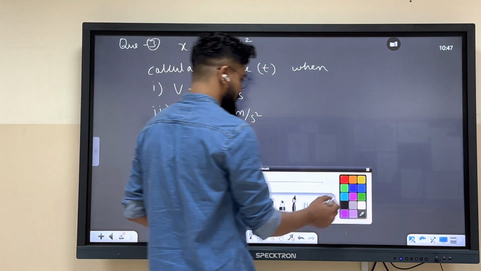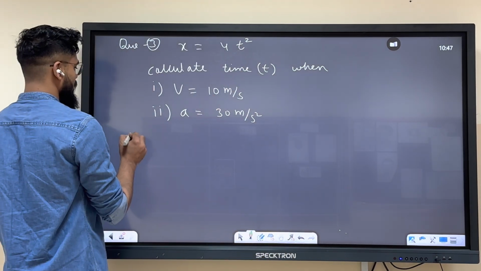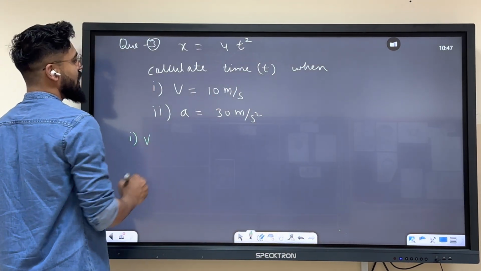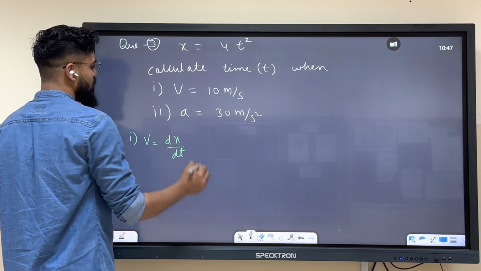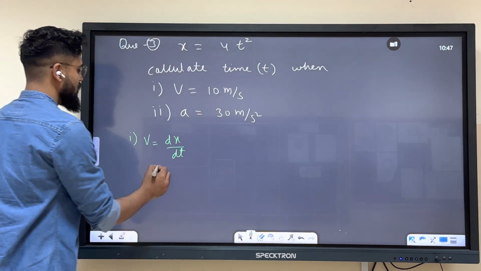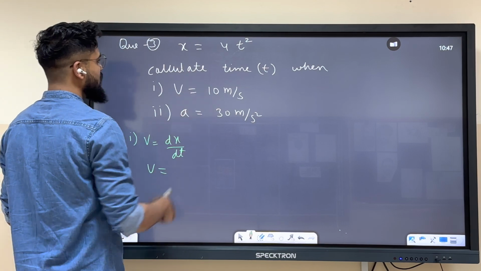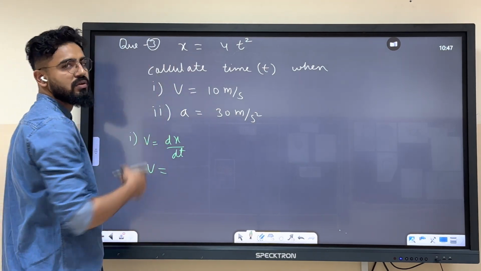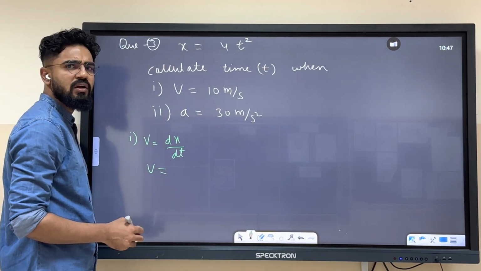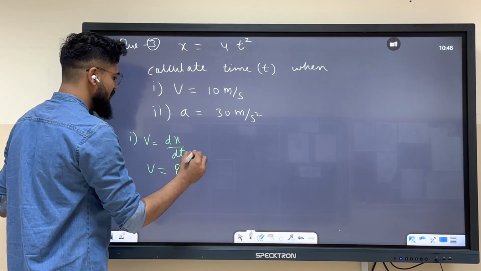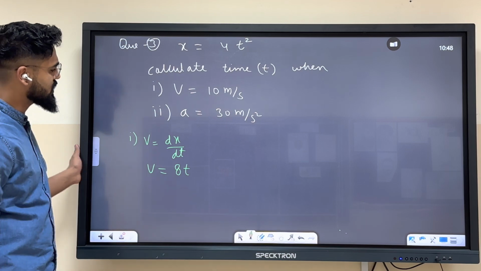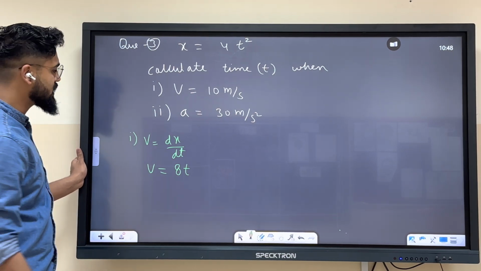आओ मेरे भाई और बहन, आ जाओ, चलो। So first thing, over velocity, how can you calculate velocity? Differentiation of x with respect to t. Okay. So x over here is 4t square. So you will do what? You will just differentiate it. Don't be shy. What is the differentiation of 4t square? Yes, Mustafa. Finally, you are correct. So velocity is 8t.